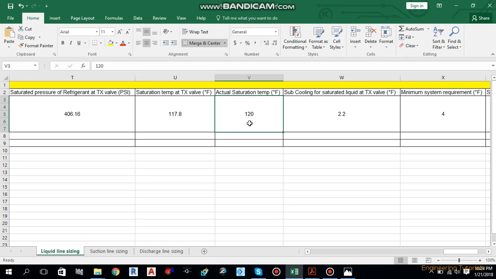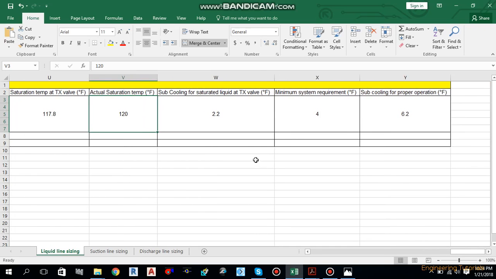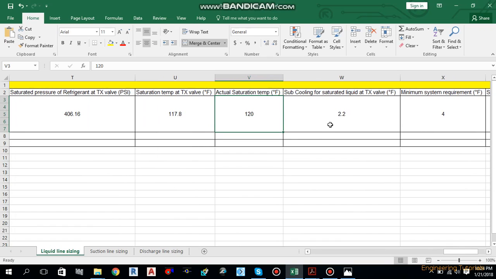Actual saturation temperature for the condenser is 120 degree Fahrenheit, we know. So now we are at the final step of calculating the subcooling. Now the subcooling for saturated liquid at the thermostatic expansion valve is 2.2. How does it come up? We take the actual saturation temperature minus the saturation temperature at the TX valve. You will get the subcooling for the liquid at the TX valve. As you notice, this 2.2 degree Fahrenheit is the amount of subcooling required to have saturated liquid refrigerant at the TX valve.